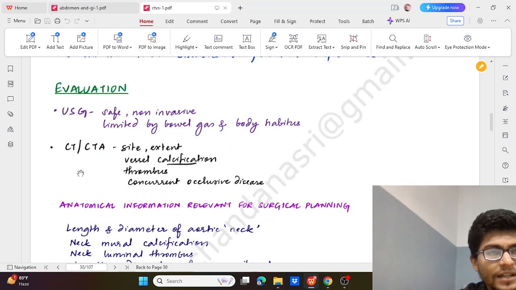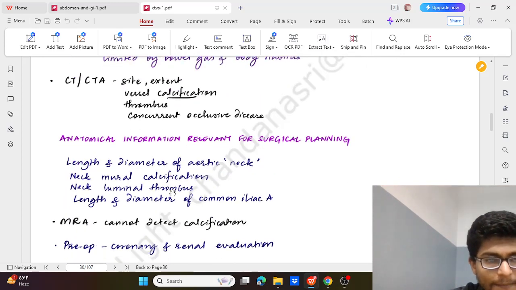How do we evaluate? Ultrasound is the very first line and a safe, non-invasive way. The only limitations are bowel gas and body habitus. Then we come to CT angio, which helps us in defining the site, extent, vessel calcification, thrombus, and concurrent occlusive disease of the vessel.